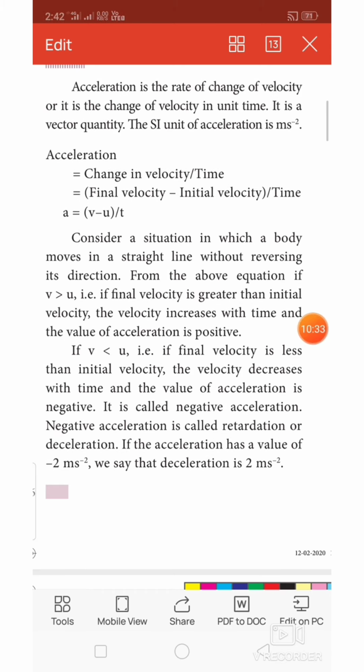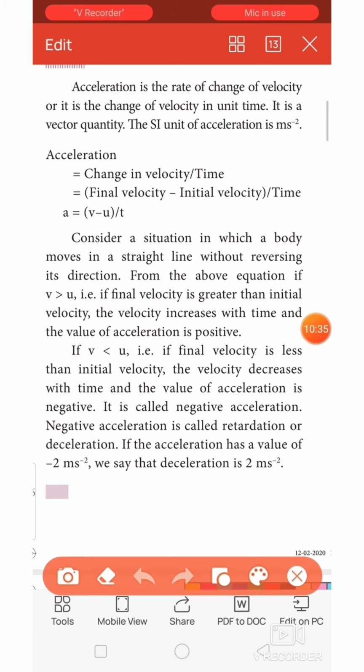If v is less than the initial velocity, that is, final velocity is less than the initial velocity, the velocity decreases with respect to time.